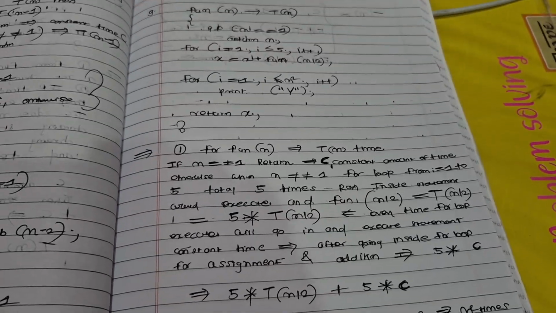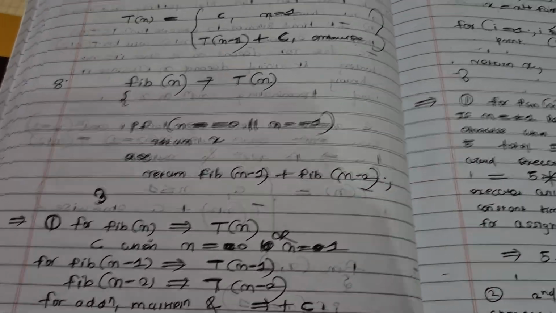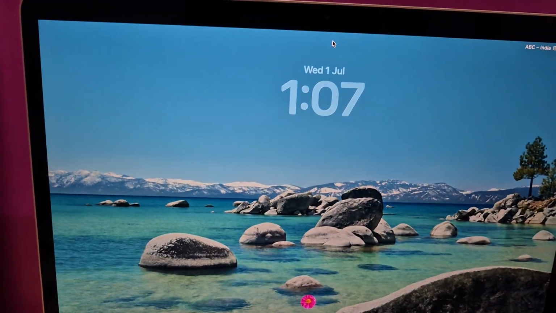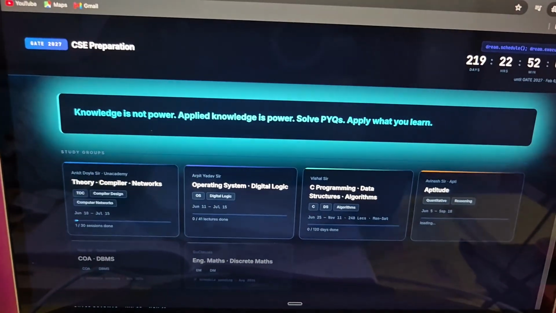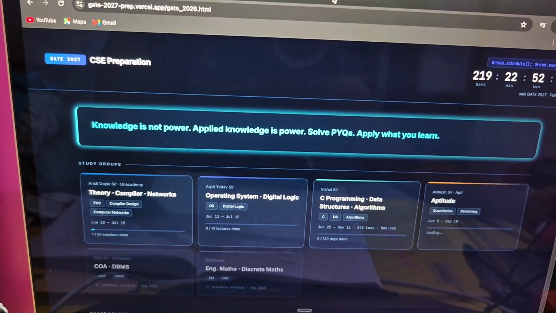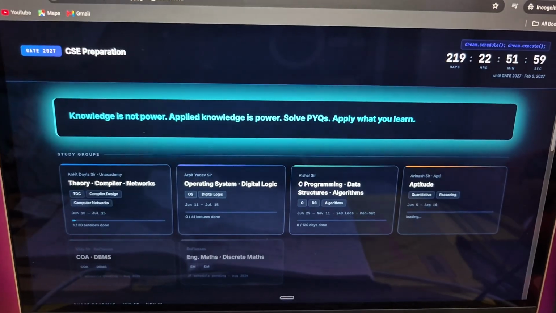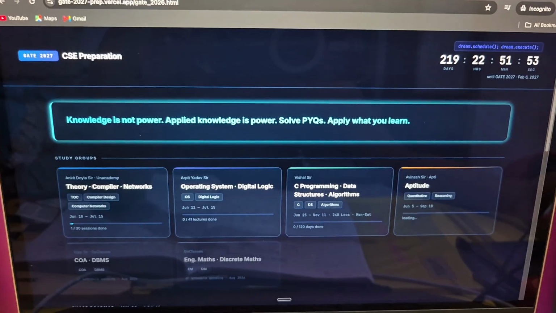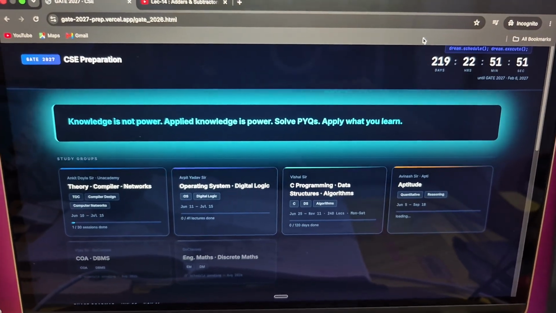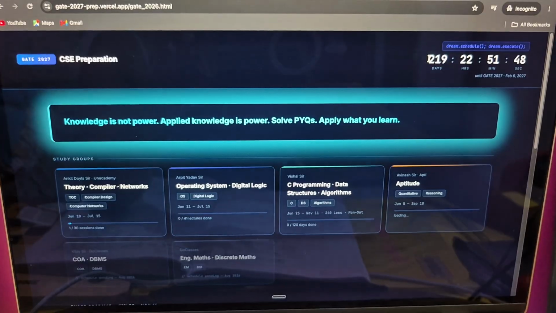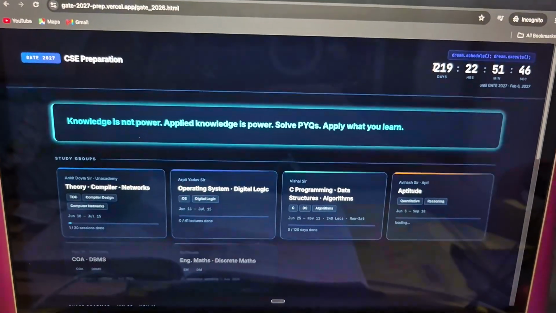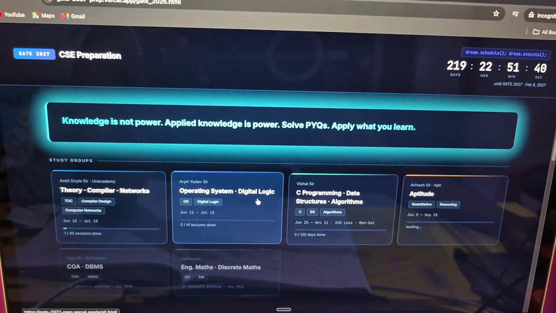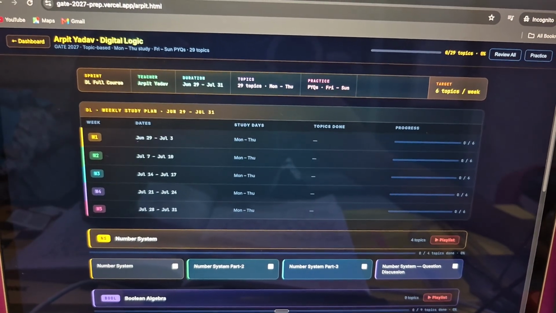Let's see the dashboard. If I have to do any progress mark here, regarding CN, for sliding window protocol I have revised the formula and solved questions on my own. But the topic is not completed for today. Where is digital logic?